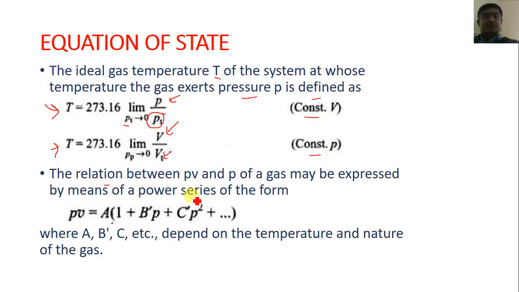So here the relation between the product of P and V and a single P of a gas may be expressed by means of a power series of the form PV = A(1 + B'P + C'P² + ...), where A, B', C' depend on the value of temperature and the nature of the gas. So here you can see the value of PV is directly dependent upon the temperature and also the nature of the gases.